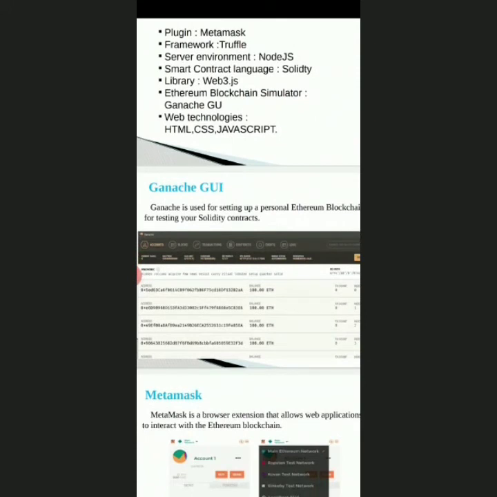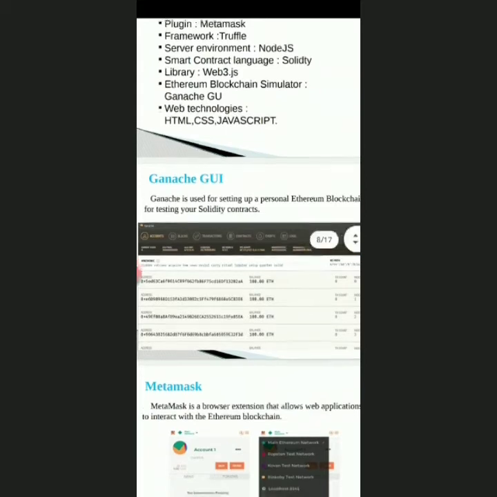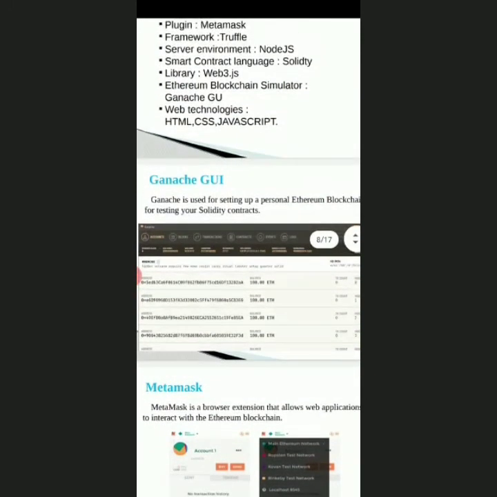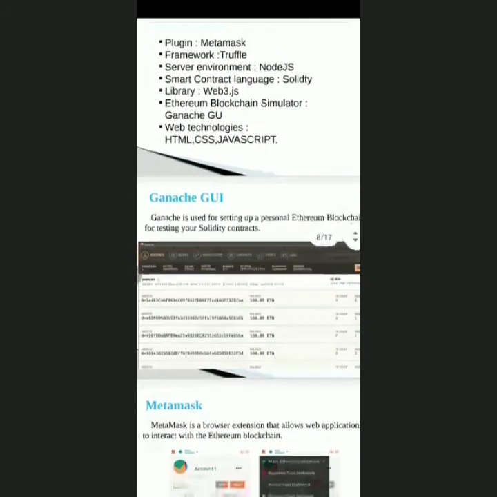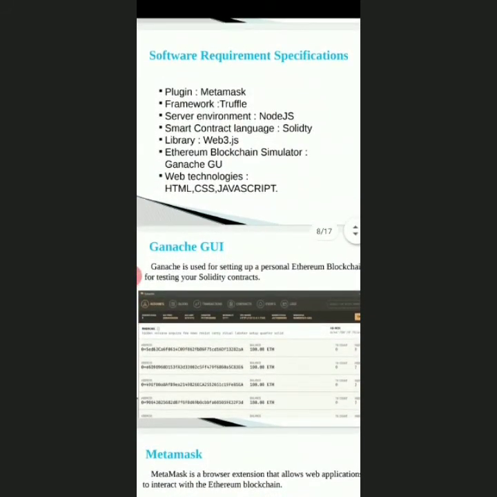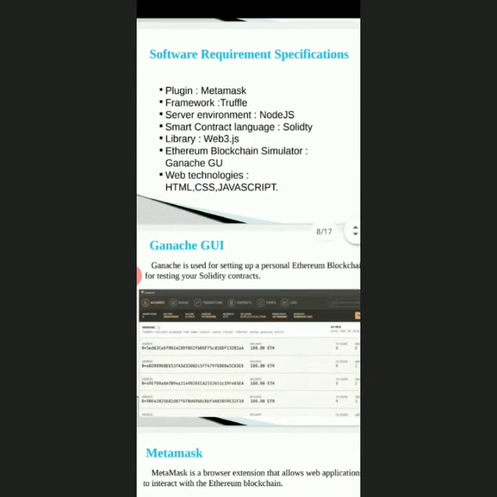And what is the smart contract language we used in this project? Solidity programming is used to deploy the project. What are the libraries we are using? The Web3.js library. Web3.js is a collection of libraries which allow you to interact with a local or remote Ethereum node using an HTTP or IPC connection. The Web3 JavaScript library interacts with the Ethereum blockchain. It can retrieve user accounts, send transactions, and interact with smart contracts.